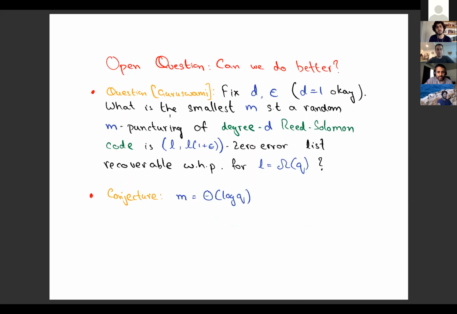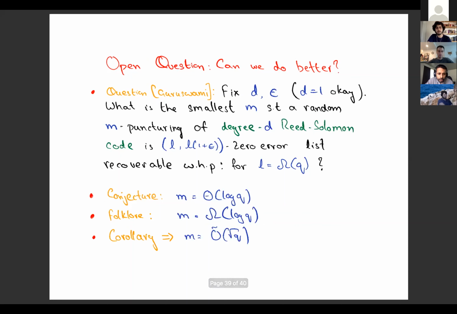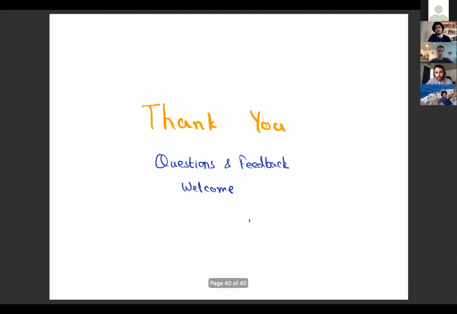Again, this is a conjecture. It's written in the paper. I'm sure this was known as folklore, but we wrote it in the paper anyway. And here's the lower bound, which also I'm sure is folklore, but it's in the paper anyway. What's new is that the upper bound is actually something like square root of q, and before this, nothing better than q was known. So it's not quite log q, but it's somewhat better than q. And so that's all. Thank you.